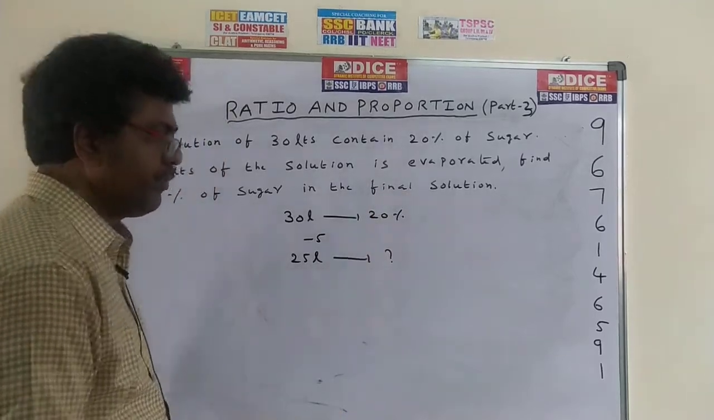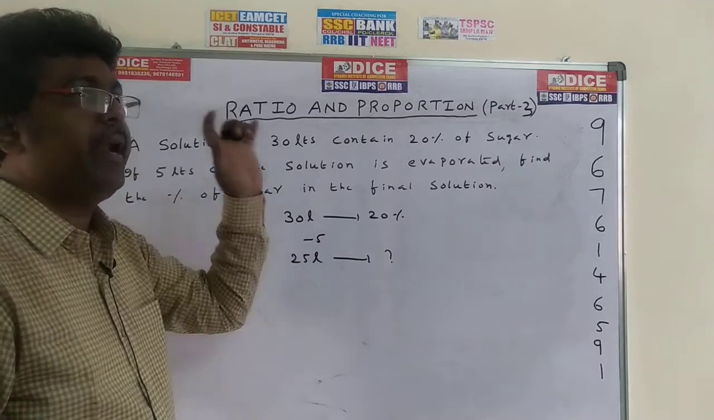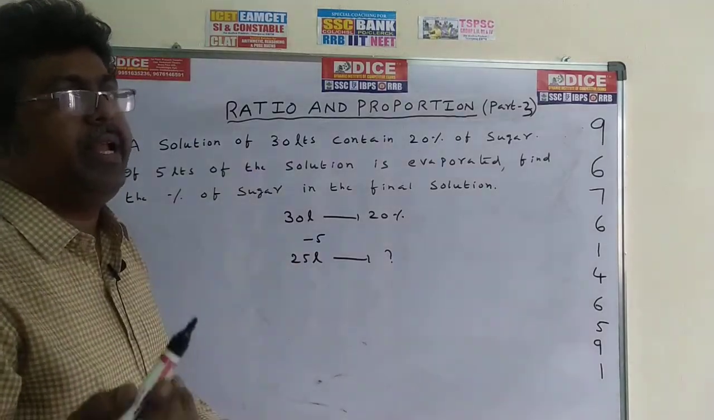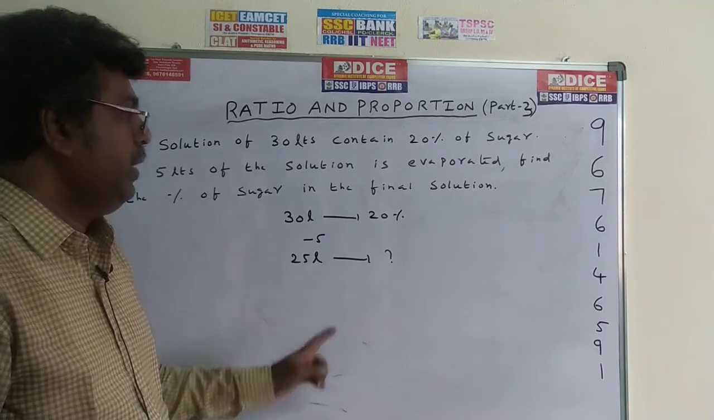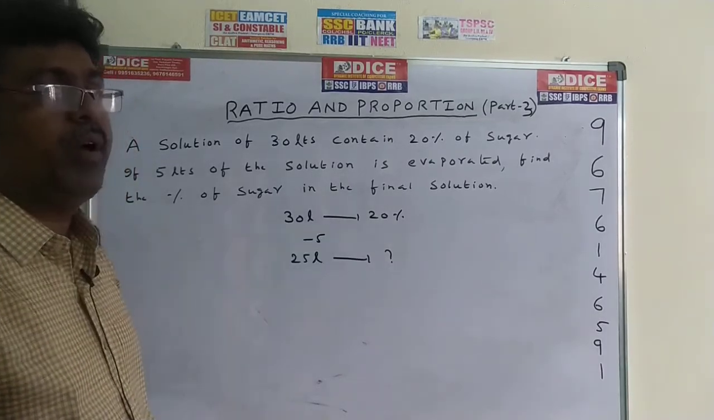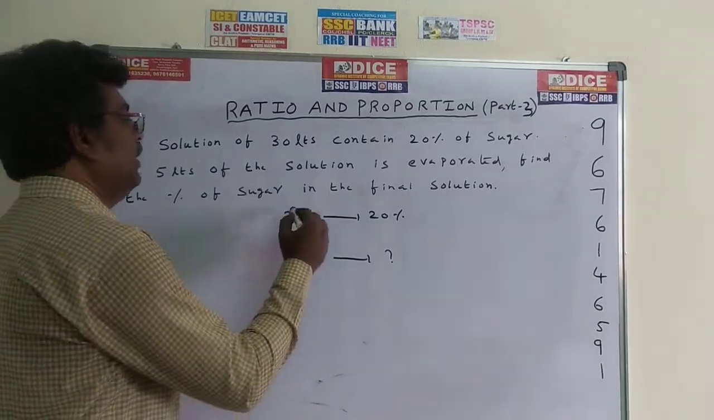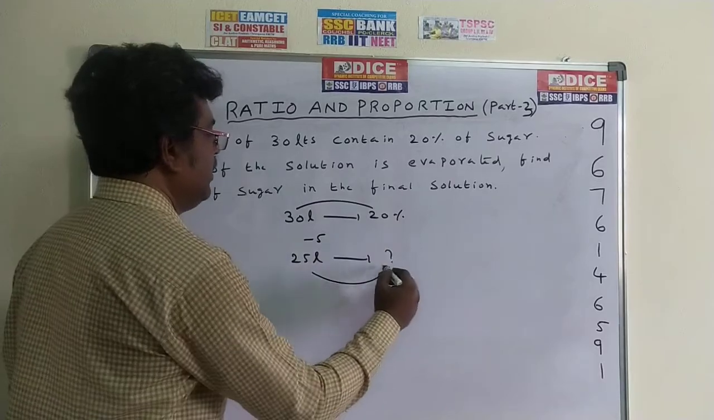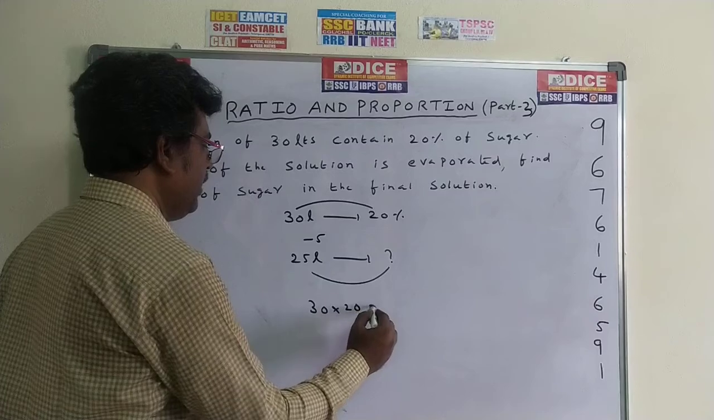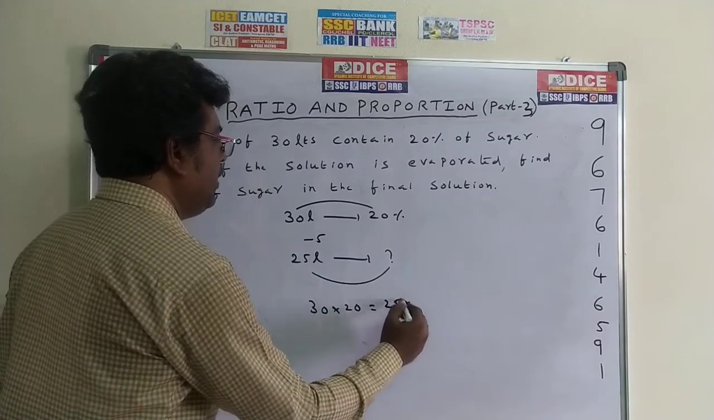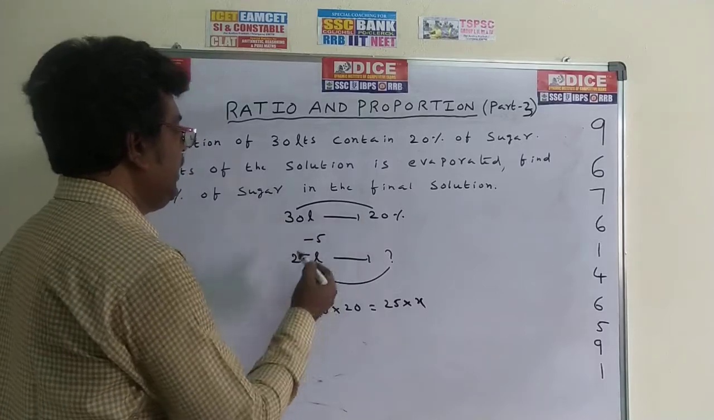This is the question. In 30 liters, first of all, sugar is 20%. 5 liters evaporated means deleted, minus 5 liters. Now only 25 liters of solution is there. In this, how much? Here you can use the formula m1 d1 is equal to m2 d2. So 30 into 20% is equal to 25 into X, in place of the question mark. This is the method: 30 into 20 is equal to 25 into X.